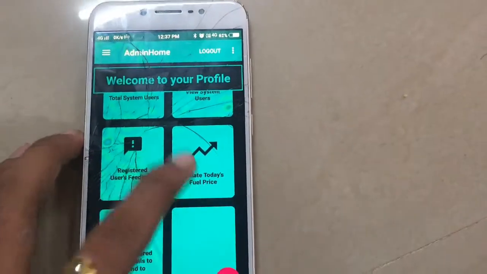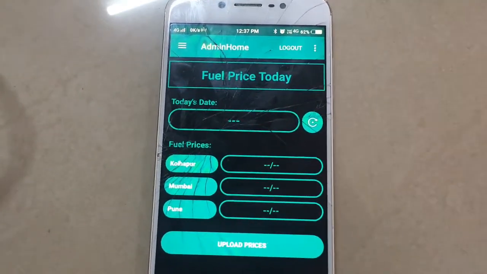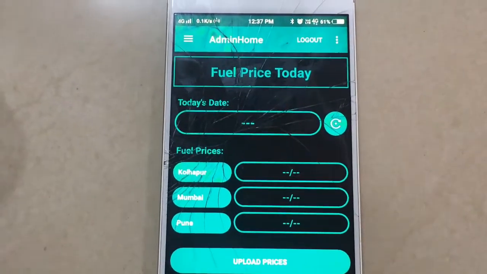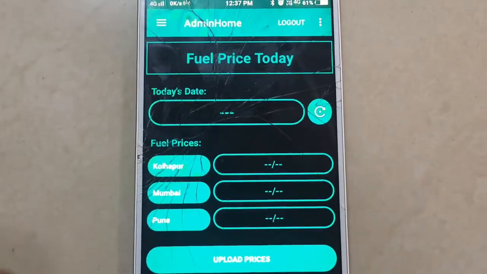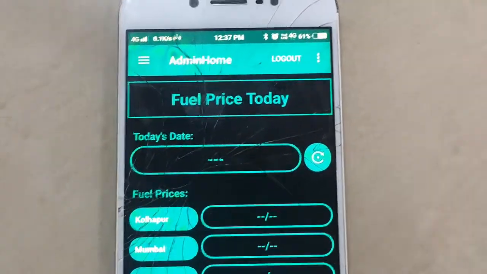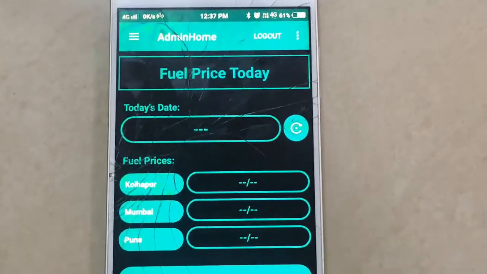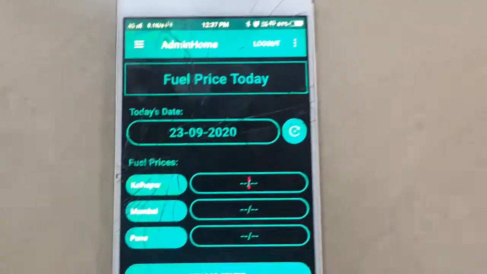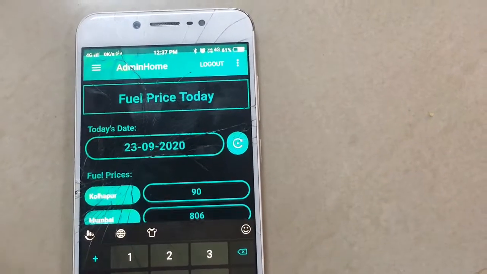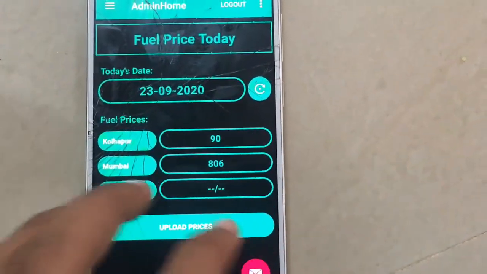The third one is for updating the fuel price. Actually, what we had done previously was we had used a ready-made server which was hosted by some other company, which will help us get the latest fuel values daily. But unfortunately, the server got banned or something. So for that we had to get some work done, and we have decided that we'll go with this method. So the admin can anytime just go in and update the values from here, and when he uploads, the prices of today's fuel in those areas will be uploaded.